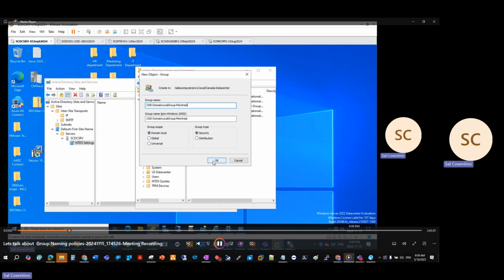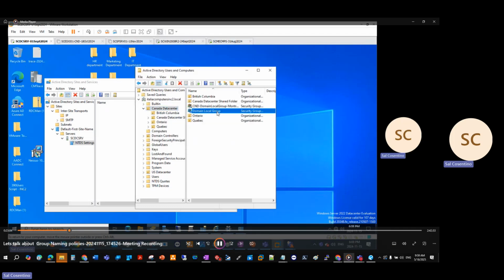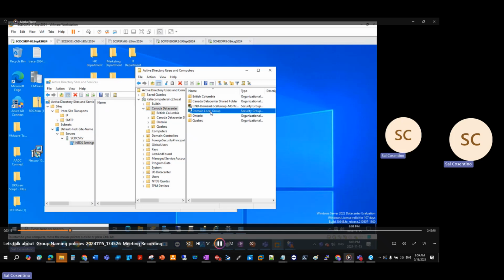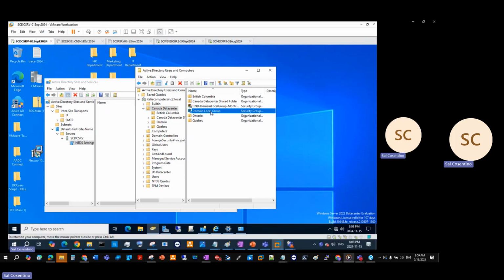So again, domain local. And then we also have our, let me rename this. Let me copy this here because I want to keep it consistent. I want you guys to learn how to keep things consistent, because within your companies, it should be named consistently at all times, especially when you're designing your infrastructure, architecting your own environments. It makes sense. Using codes also as well.